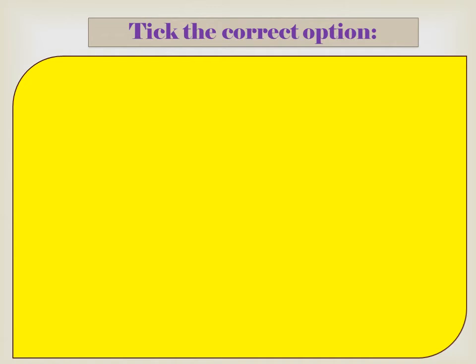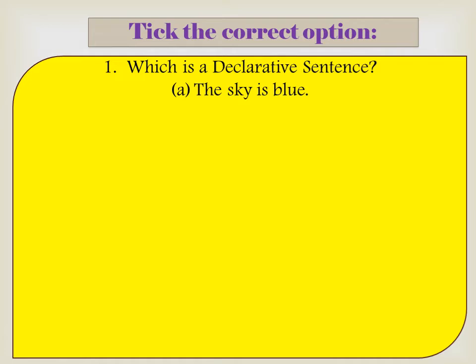Take the correct option. Which is a declarative sentence? Let us see the options. The sky is blue. Is sky blue? Oh, a blue sky. Now tell me, which one is the declarative sentence here? See, the B1 is having question mark and C1 is having exclamatory mark. So, second one will be question sentence and third one will be what? Exclamatory sentence. So, first one ends with full stop, then the first one will be the declarative sentence.